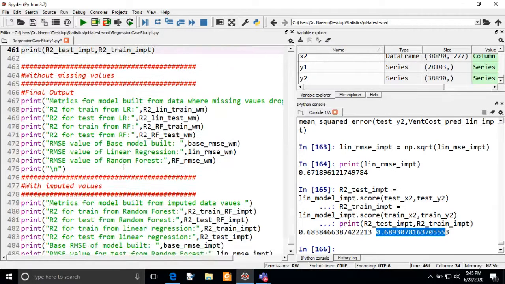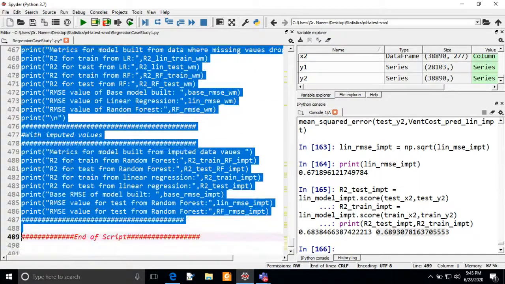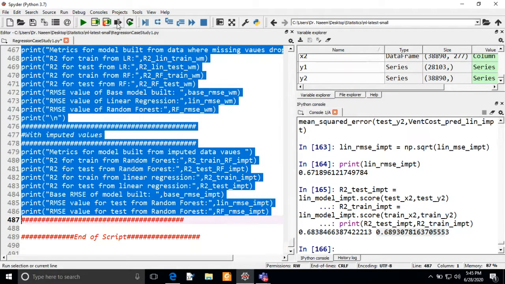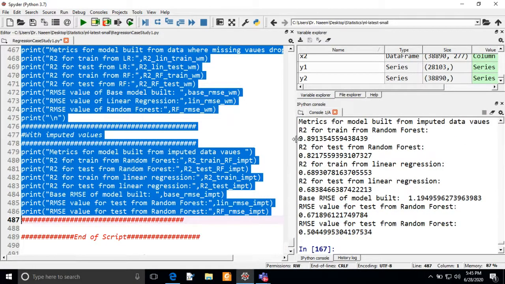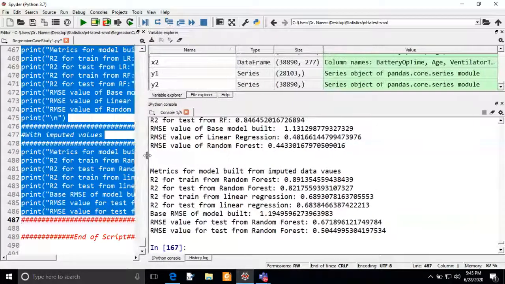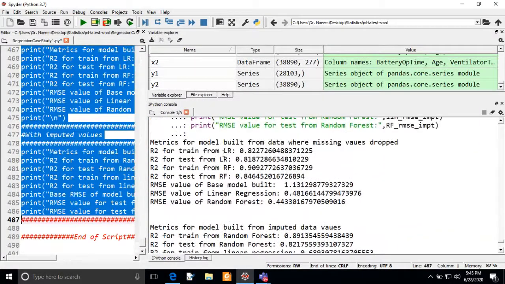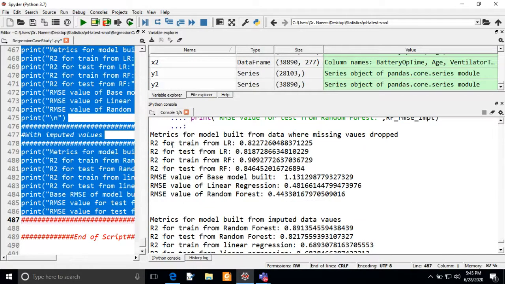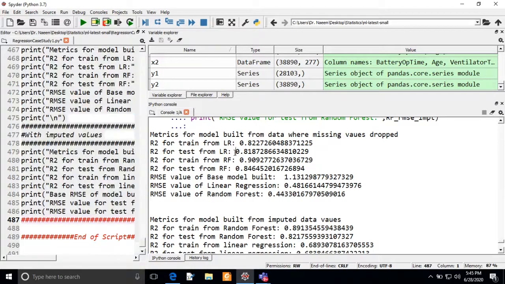Now we can see the overall output of our analysis. So I'm going to execute this complete output. As you execute, you will be able to see the root mean square error and R squared values for each case. So you can see here it is R squared for train from the linear regression model, it is 0.82, and R2 for the test it is 0.81.